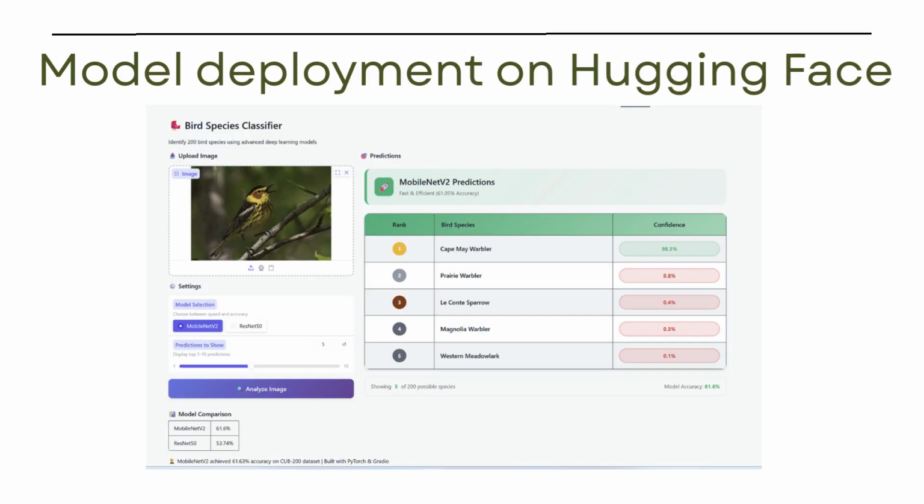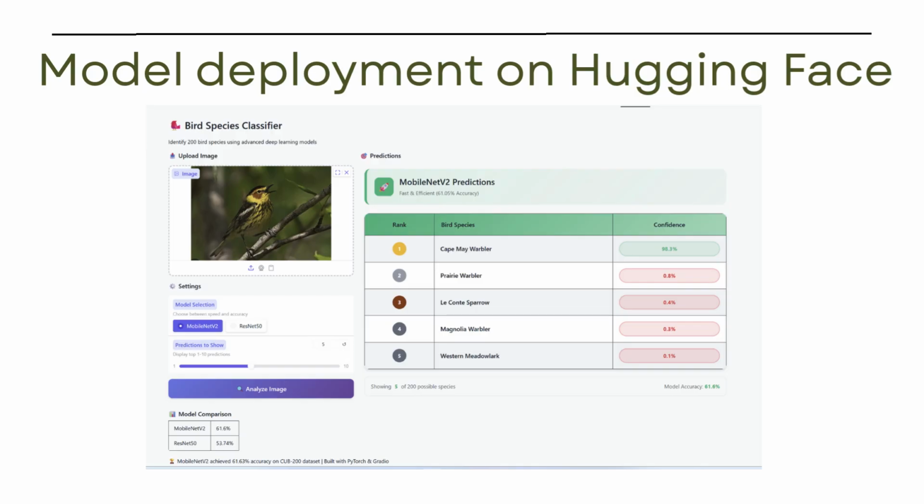Lastly, both the models were deployed on Hugging Face, irrespective of which performs better, so that there could be a clear classification. The user can directly upload their image and select the model that they want. Further, I also let users choose the number of predictions they wish to see. Whenever the user uploads an image and clicks to analyze it, they can see at most the top 10 predictions that the model gives based on the confidence score.